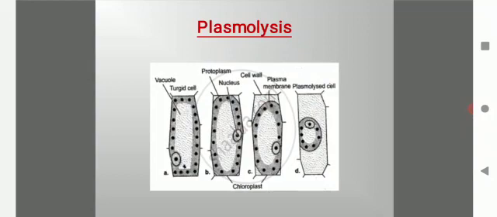The diagram shows the stages of plasmolysis, how the protoplast gets withdrawn when the plant cell is kept in a hypertonic solution. Here you can see the turgid cell, then slowly the protoplast is getting withdrawn, and lastly the protoplast finally shrinks, which is called a plasmolysed cell.